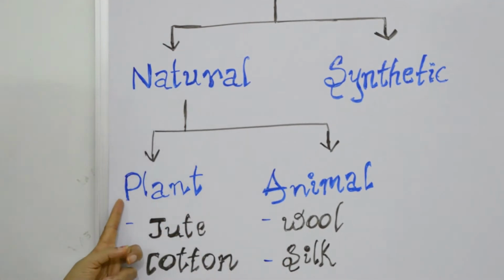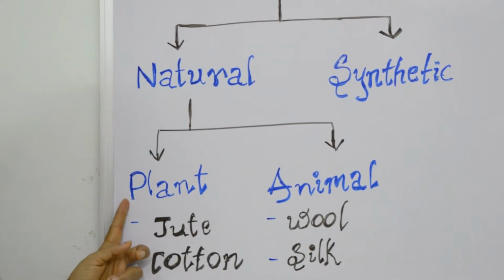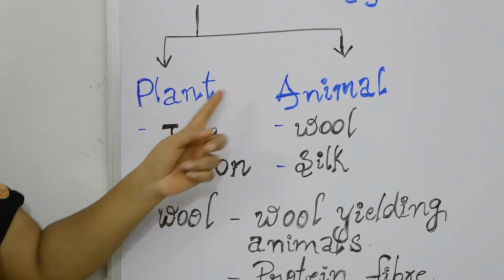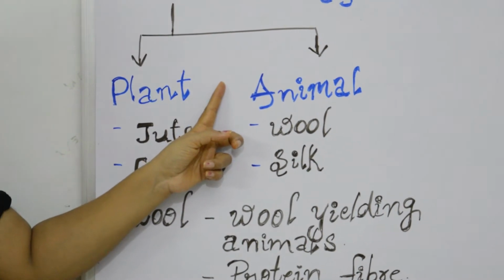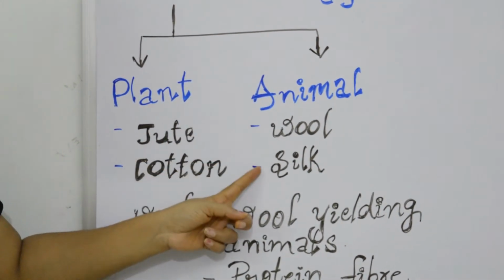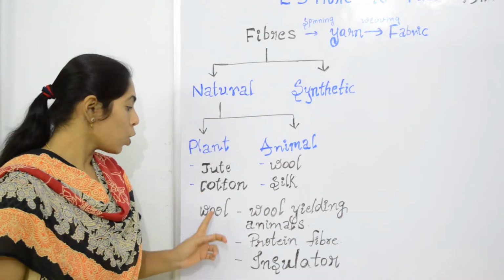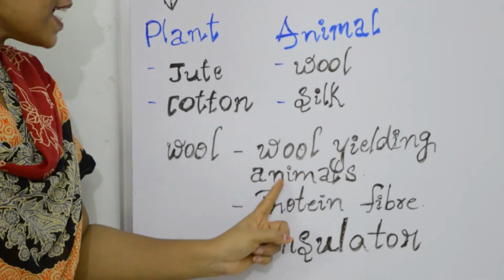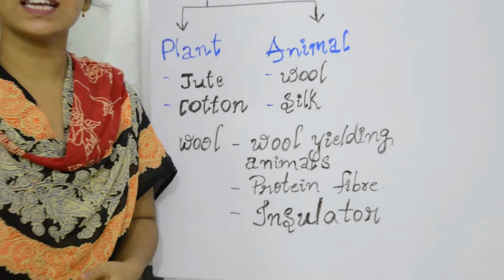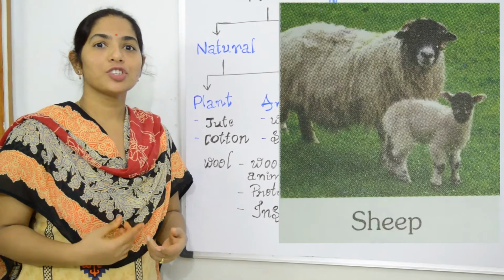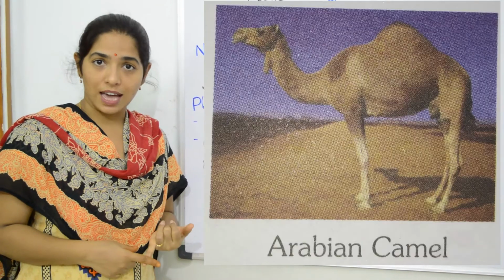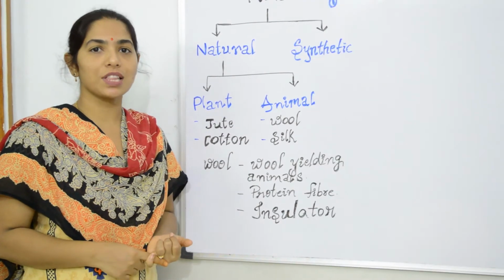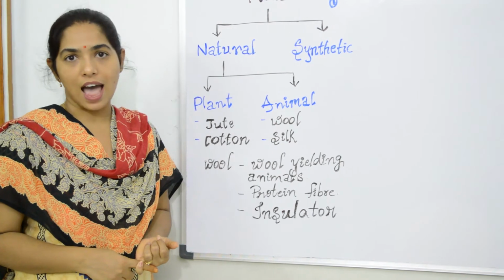So, what are these plant fibers? This, in 6th standard, you have learnt. One is jute, the other one is cotton. And now we are going to learn about animal fibers, that is wool and silk. Wool. Now this wool is got from the hair of wool yielding animals. What are the different wool yielding animals? We have sheep, yak, camel, Angora rabbit, llama, alpaca. All these are some of the examples of wool yielding animals.